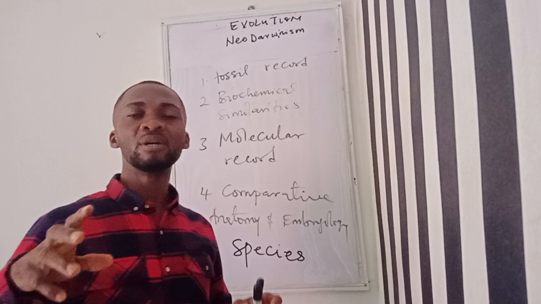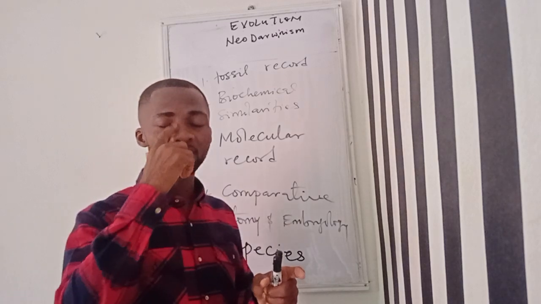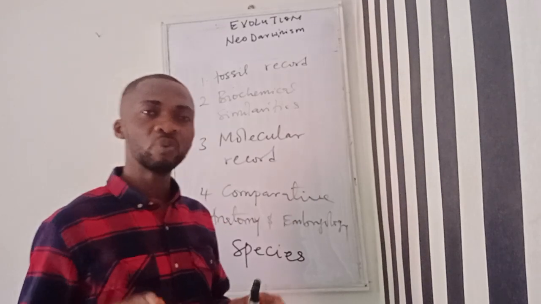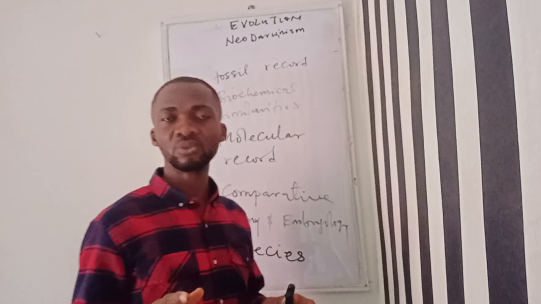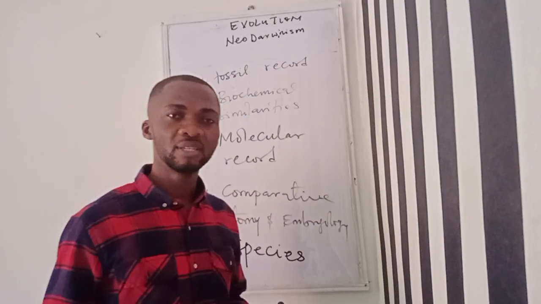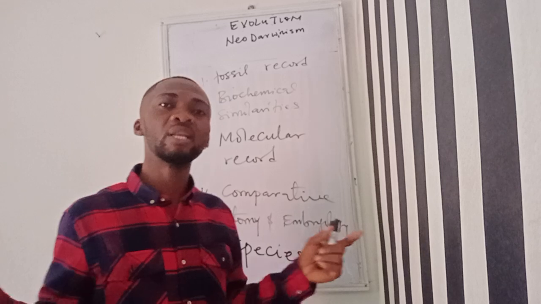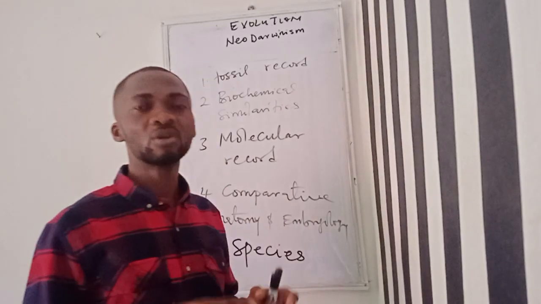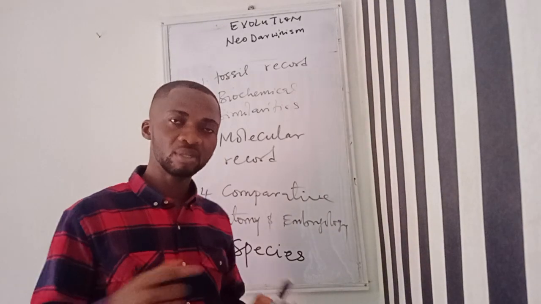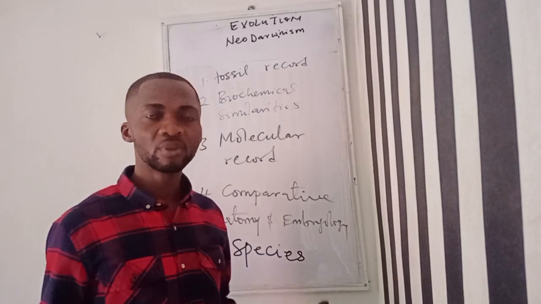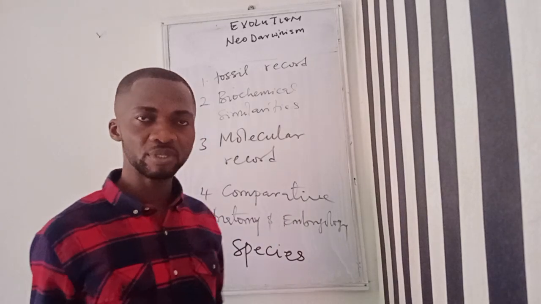But we now have a modern view of Mendelism, where other scientists began to discover some of the things that Mendel was not able to discover. Something like multiple allelism, something like incomplete dominance, something like lethality, something like pleiotropism.